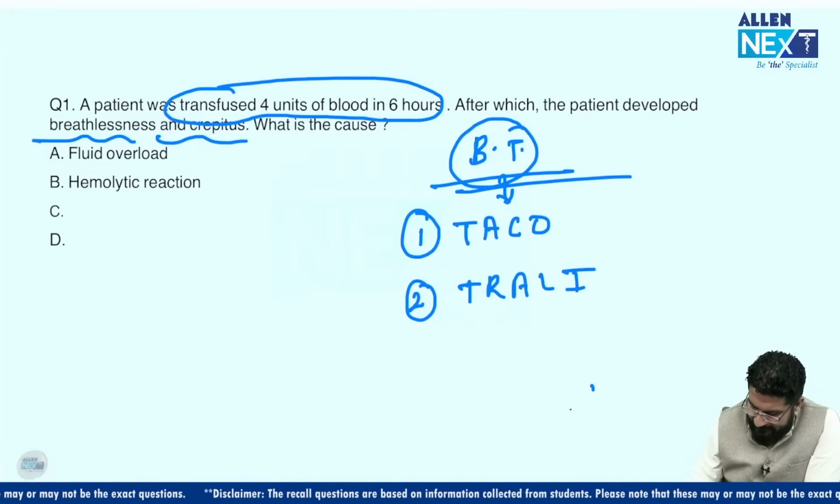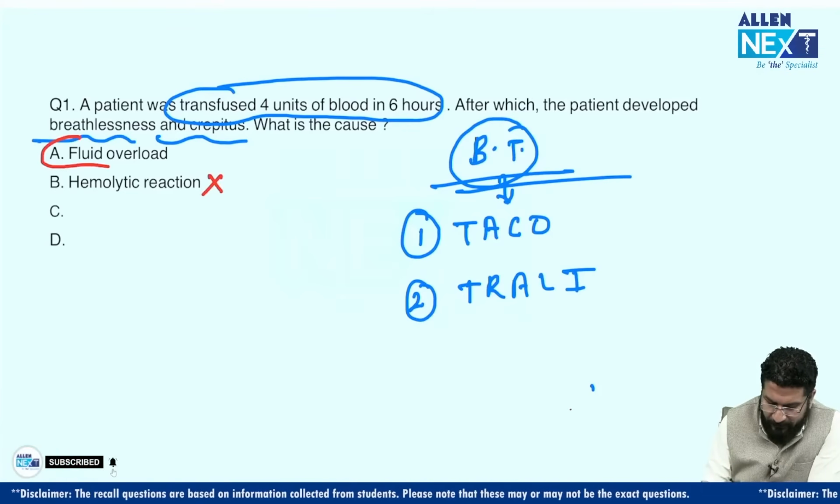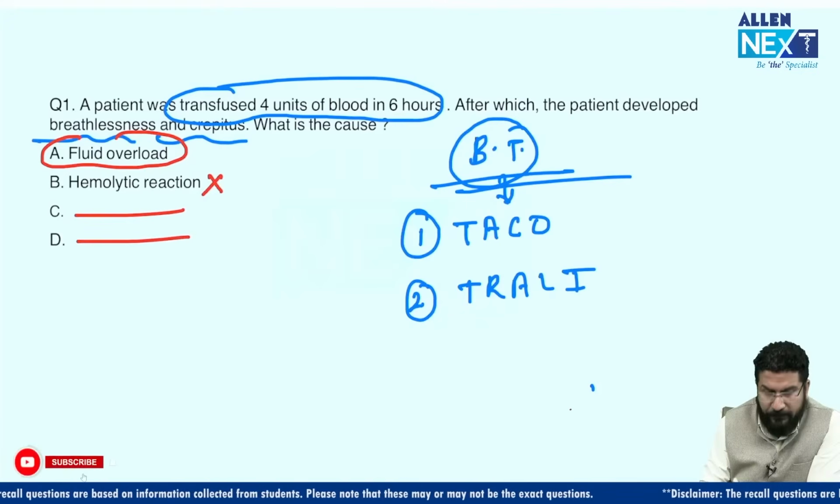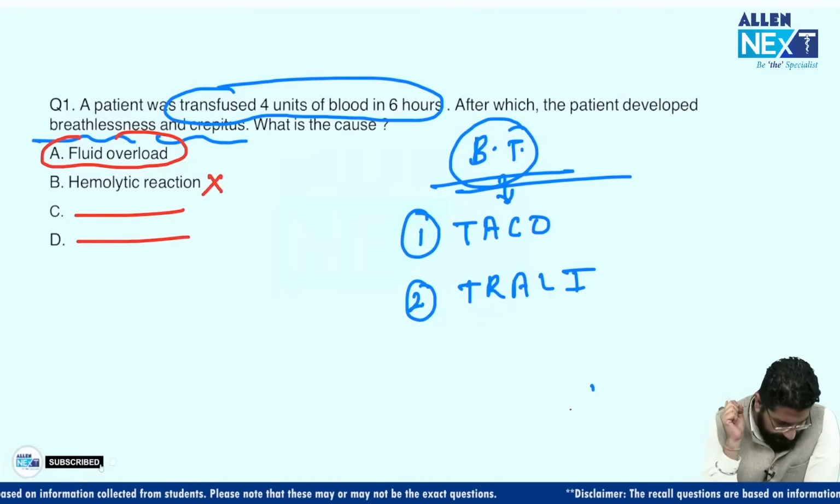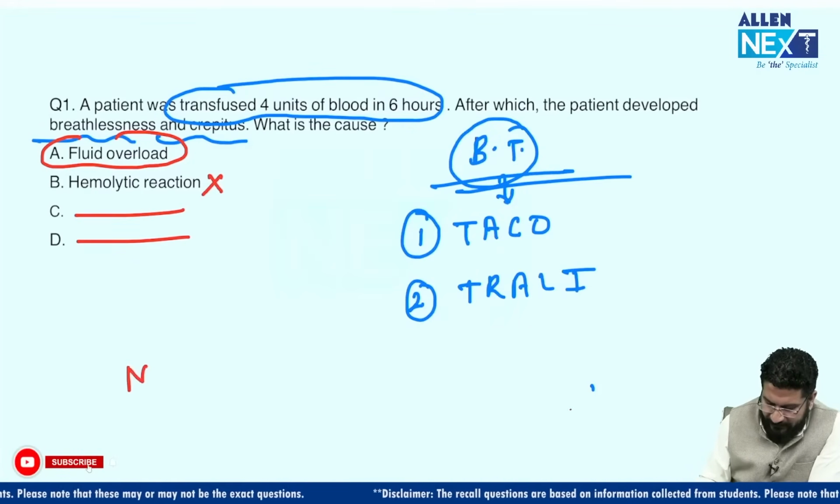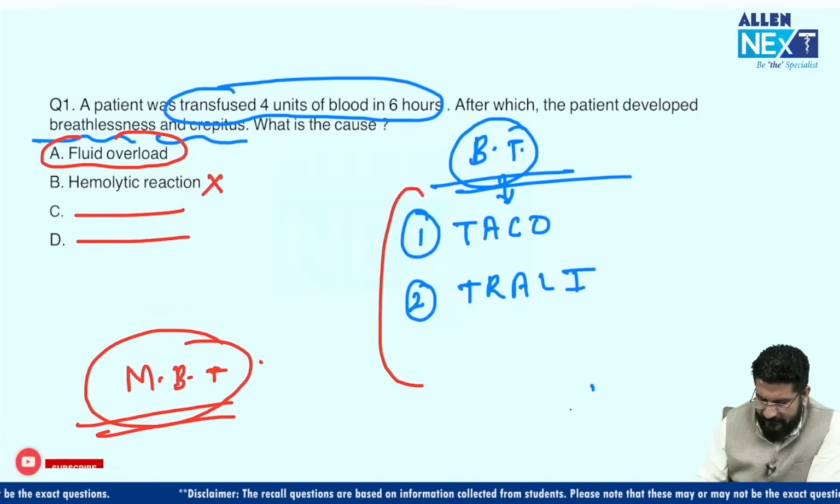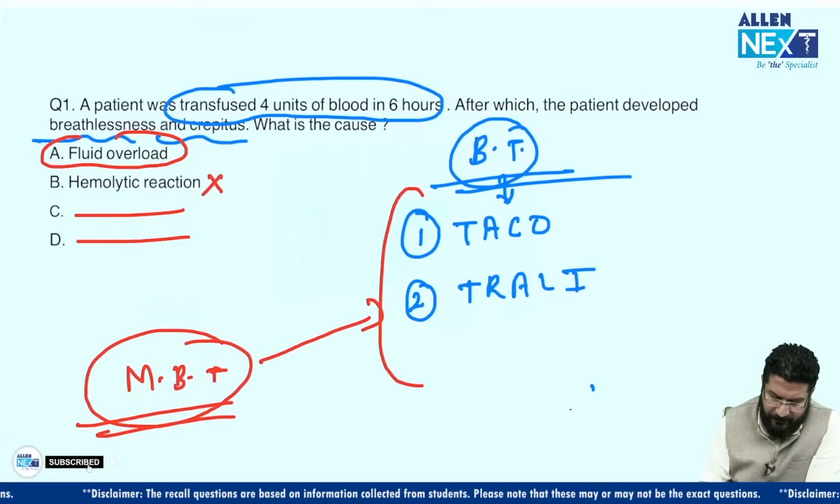So understand this, it is not a hemolytic reaction. This is due to fluid overload, but again 2 options are missing. So I want you to fill these 2 options. Any input, guys? So this is like a condition with massive blood transfusion. A patient can develop 2 important complications, TACO and TRALI, which are due to fluid overload.